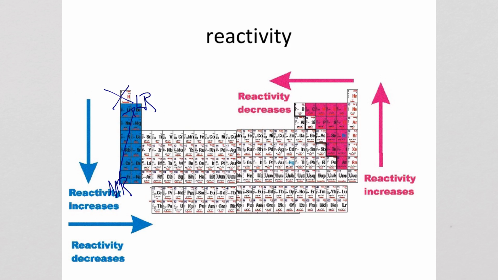So you can label these things many different ways. We're going to talk about them in period and group trends though, so you might want to keep it straight with that. Now, the idea is that fluorine's the most reactive non-metal, again, different than the metals. So reactivity decreases going down and increases going across. So going across increases, going down decreases. So there's many different ways you can say it, but you want to talk about period and group trends.